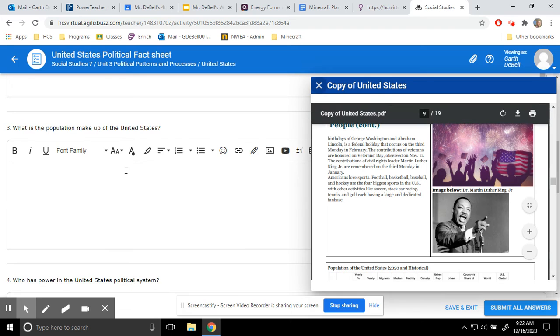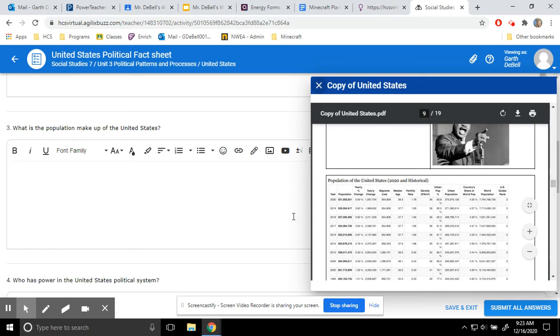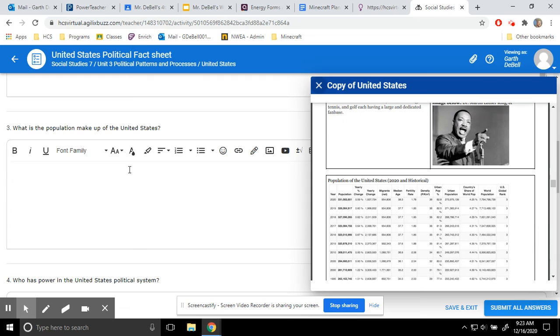Population makeup. This is another one that I've been marking wrong. So when I say population makeup, what people do is they come here and they go, oh, 331 million. There's 331 million people in the United States. Boom, I'm done, right? That's not what I asked. I didn't ask you what's the total population in the United States. I asked you about the makeup. So you can put the total population in here. That's not a bad number for me to have.